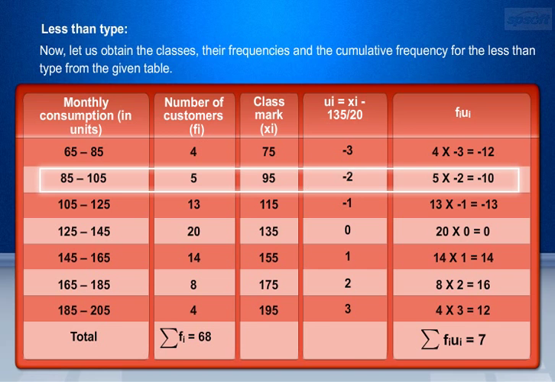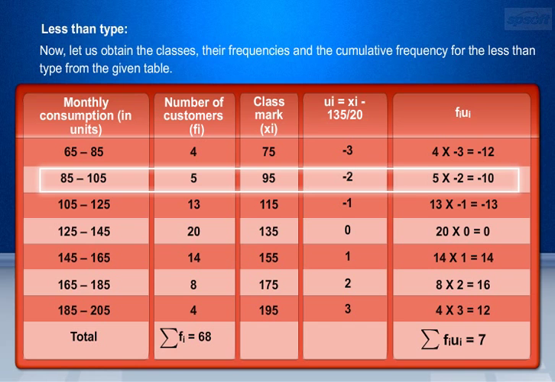Let us consider class interval 185 to 205. Here, xi equals 195, then ui equals (195 minus 135) by 20. ui equals 3. Now fi ui equals 4 into 3, since fi equals 4. This is equal to 12.